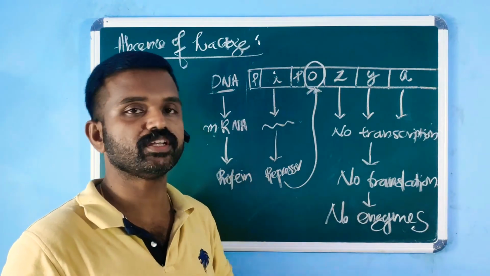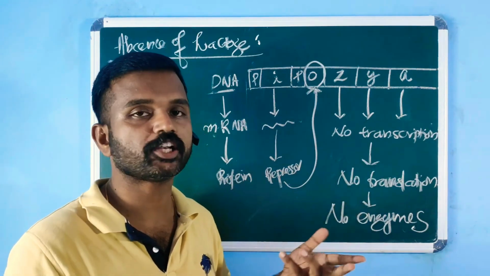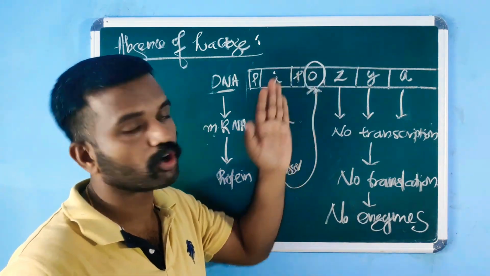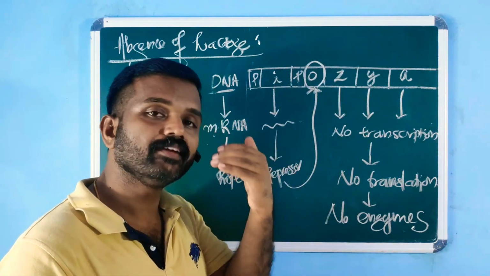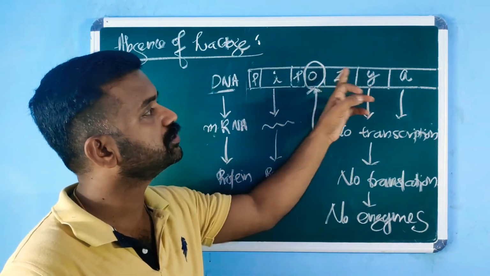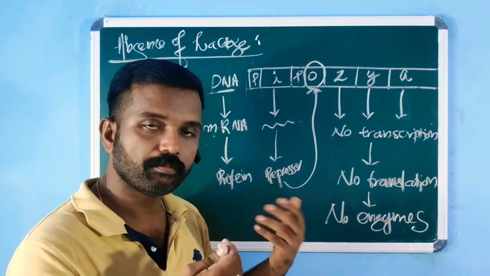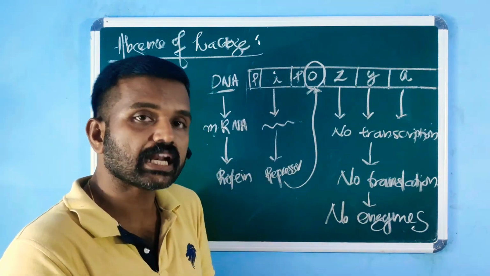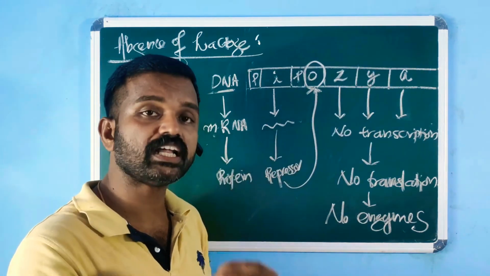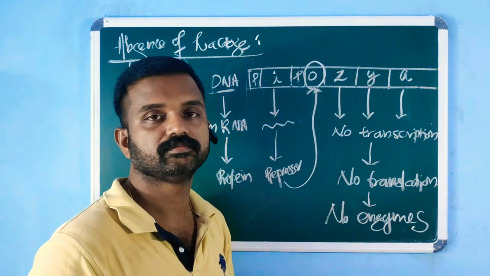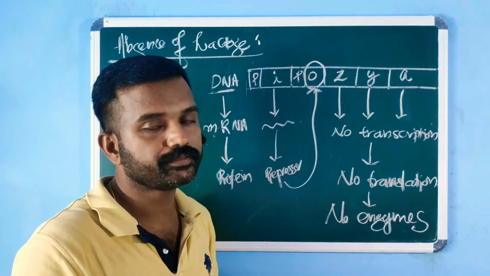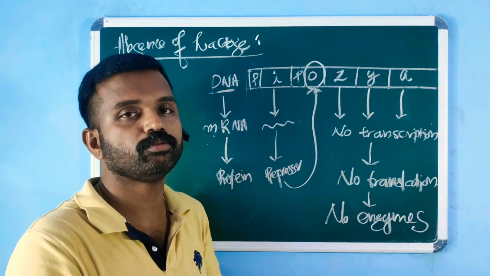If lactose is absent in the medium, then the enzymes are not required for the hydrolysis of lactose. The repressor protein will bind on the operator. This binding will prevent RNA polymerase from transcribing the three structural genes. RNA polymerase will not be able to transcribe the ZYA genes. If there is no transcription, there is no mRNA. Without producing mRNA, translation will not occur. As a result, no enzymes are produced.